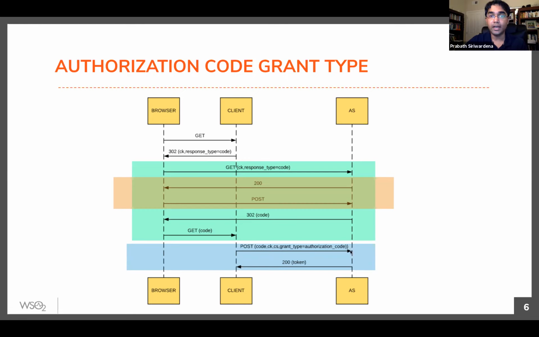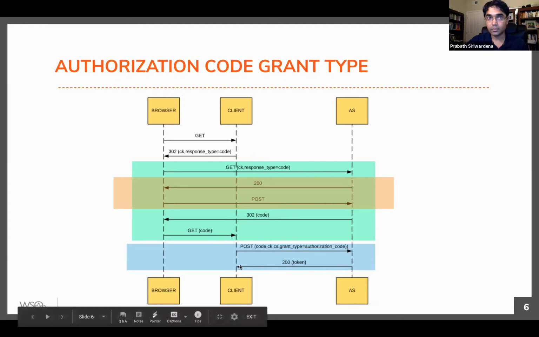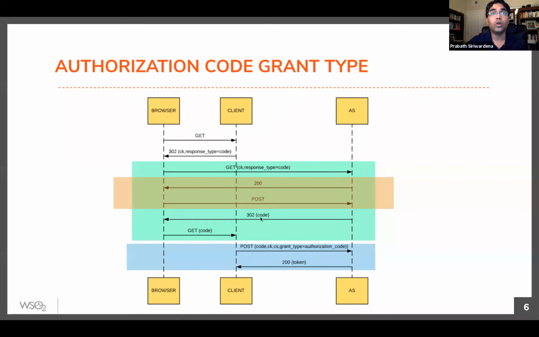This will validate the authorization code, and if you pass client ID and client secret in this request, it will also authenticate the client application. If everything looks good, it will issue the token. This call never goes to the browser, but the code always goes to the browser. So this is how the authorization code grant type works internally.